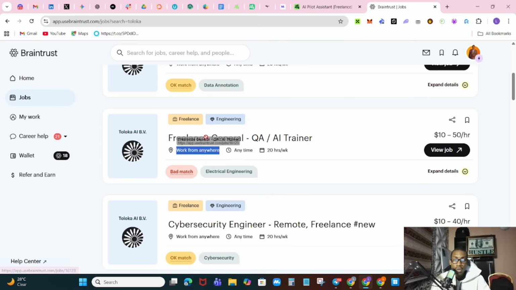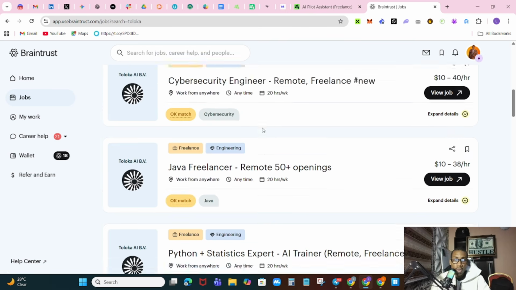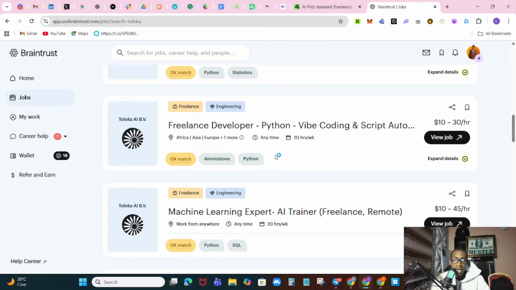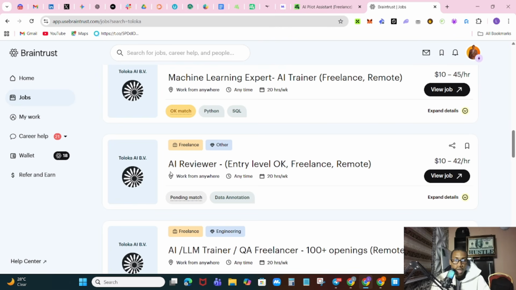So you apply for these roles. Come over here. I think this is something you can apply for: freelance general QA AI trainer. Which other role? You can also do this. You can see this is AI reviewer. This is an entry level opportunity.